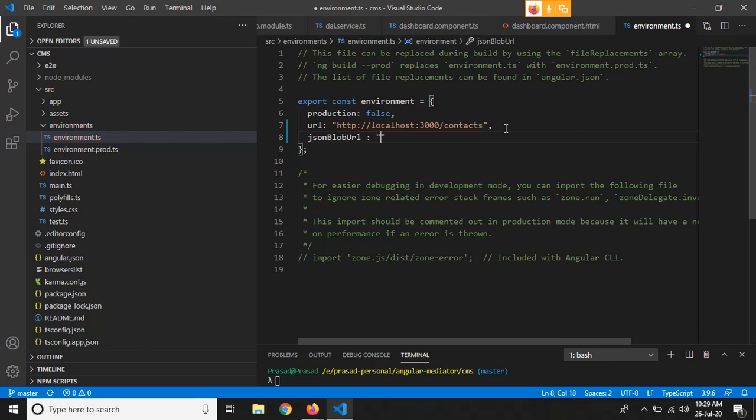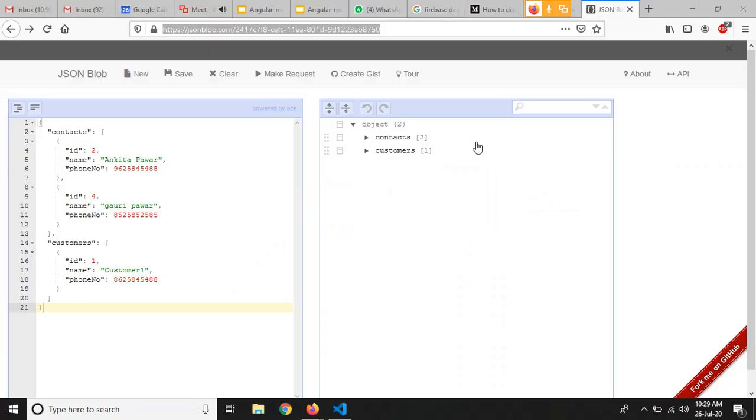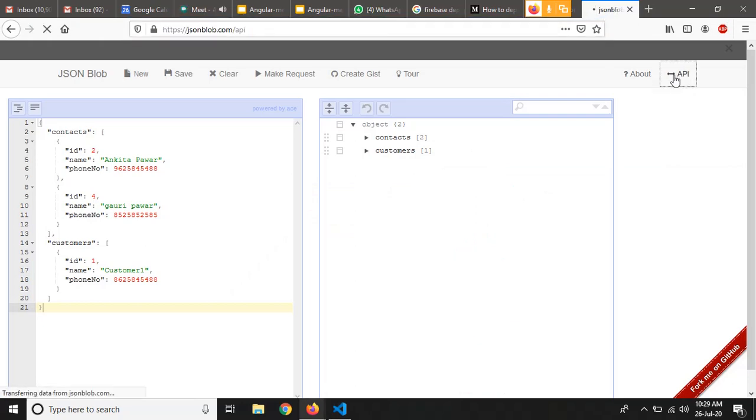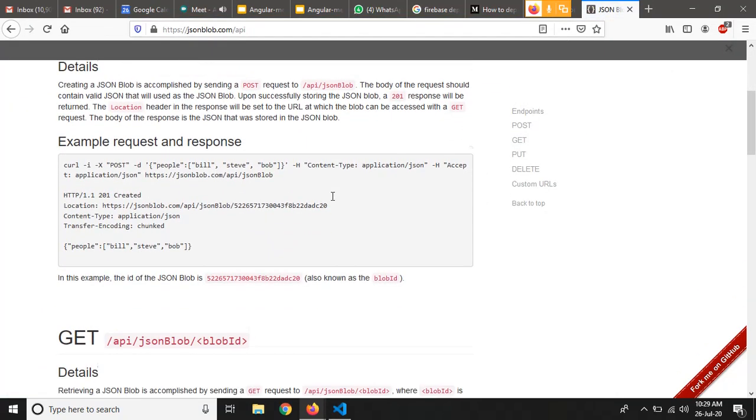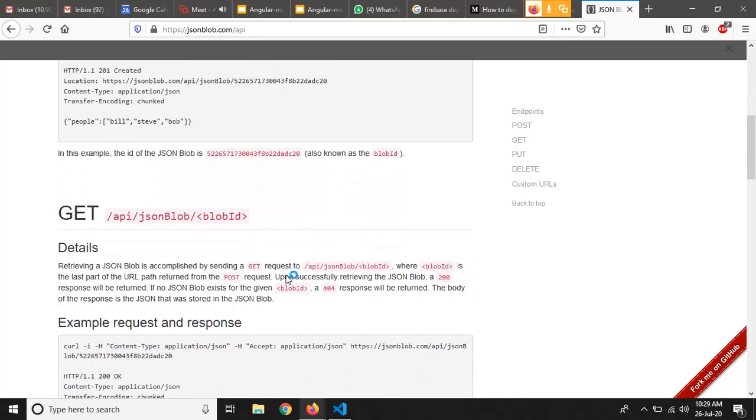So I have put it in JSON blob URL, right? So just paste it here. And one thing we have to do is use the JSON blob APIs, so they have suggested us to make the changes like this.